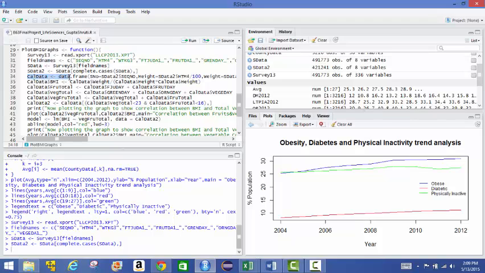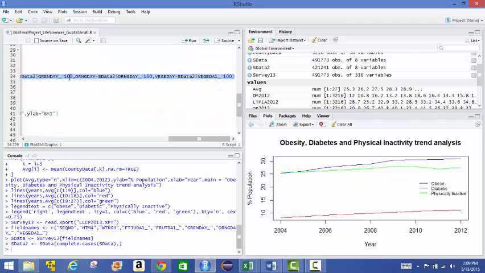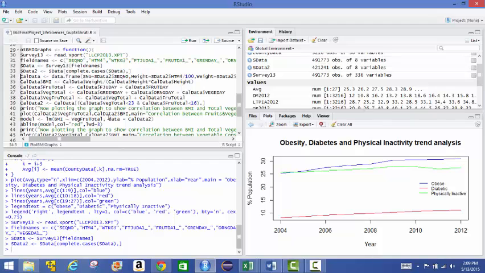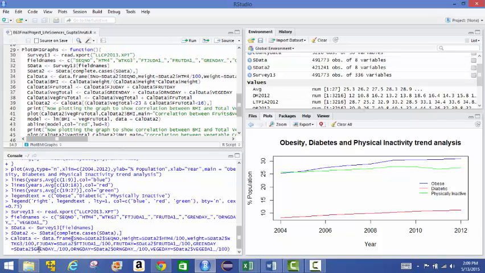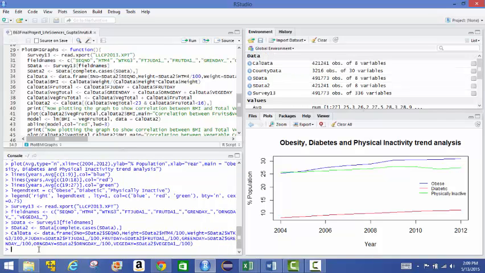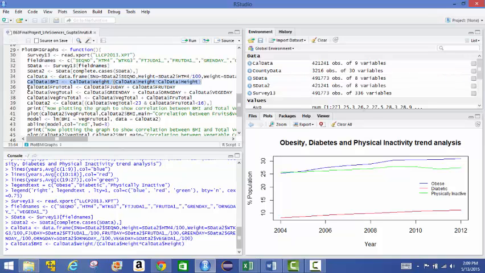And now what we're going to do is compute some fields. We're going to divide all the fields by 100, because right now it's just an implied decimal value and the fields look a little bit unintuitive, so we're going to just divide them by 100 so they're a little easier to understand. So we do that, and then we also compute some additional fields such as BMI. So this is calculating BMI and adding it to the data frame.